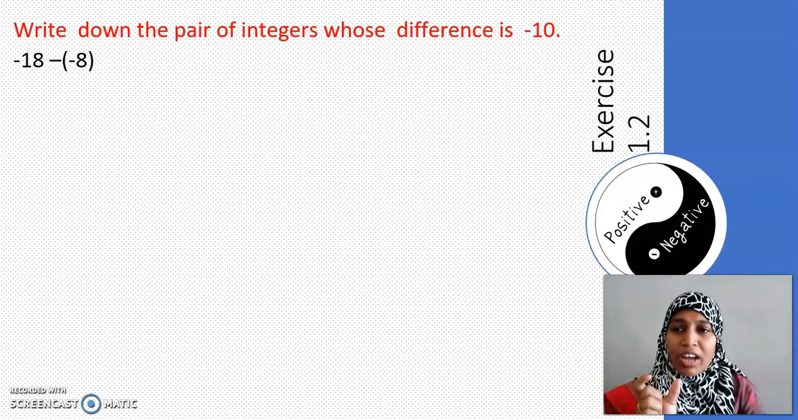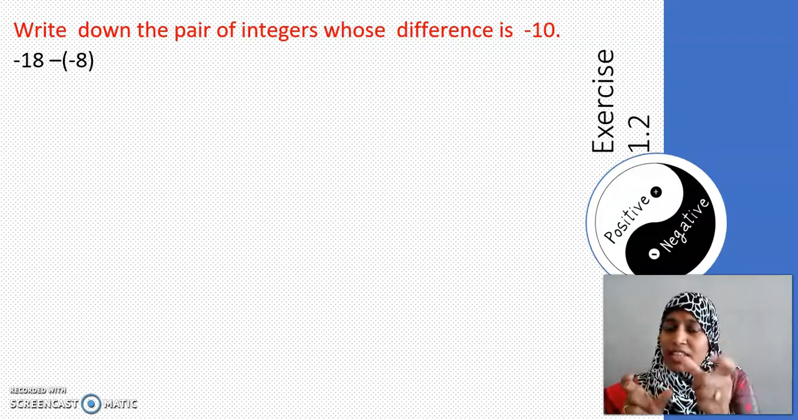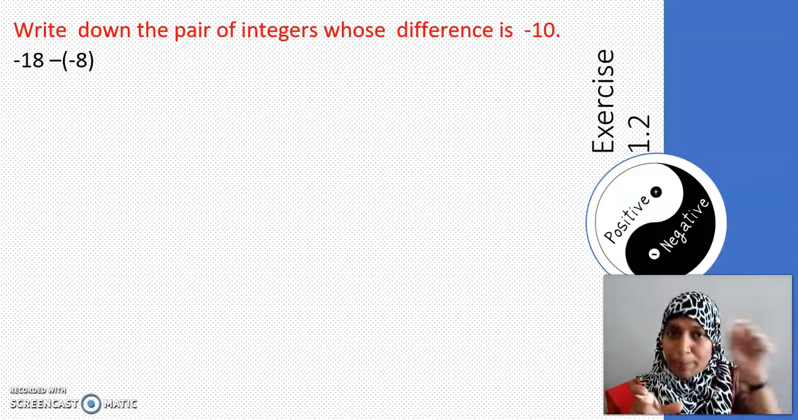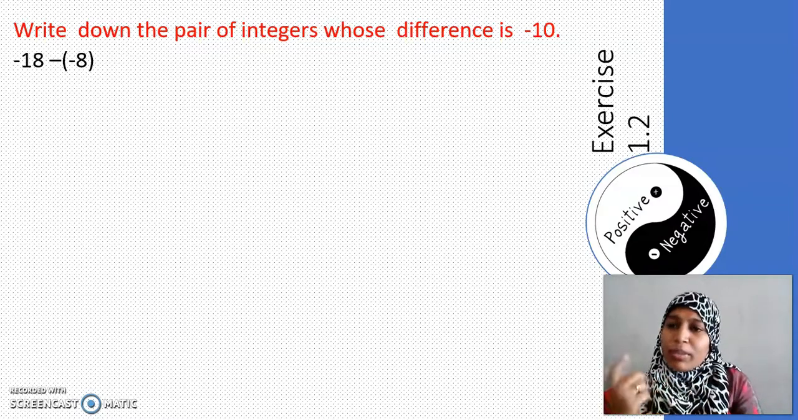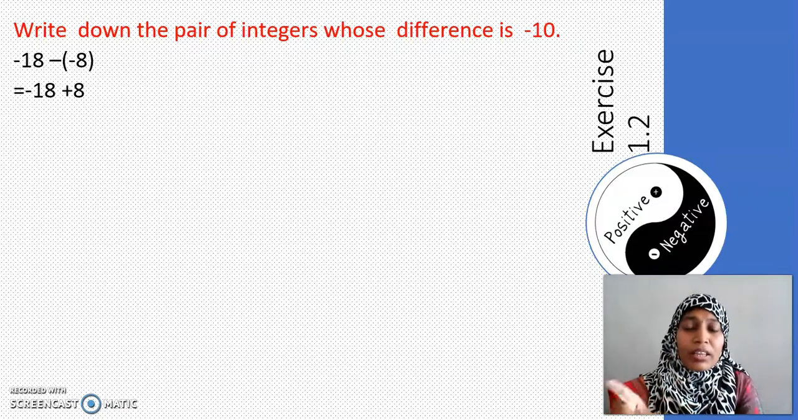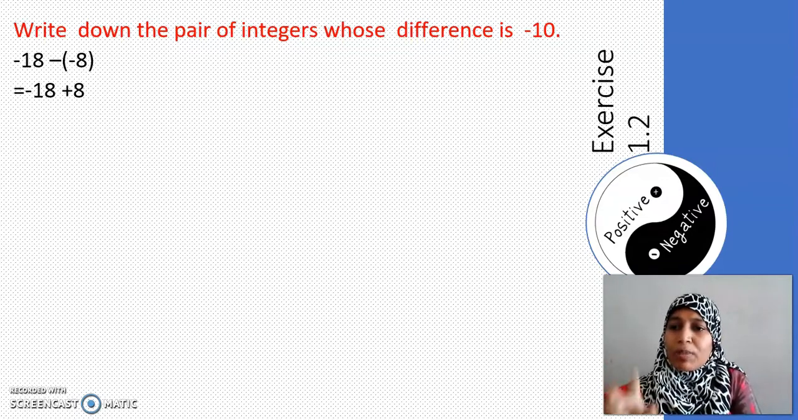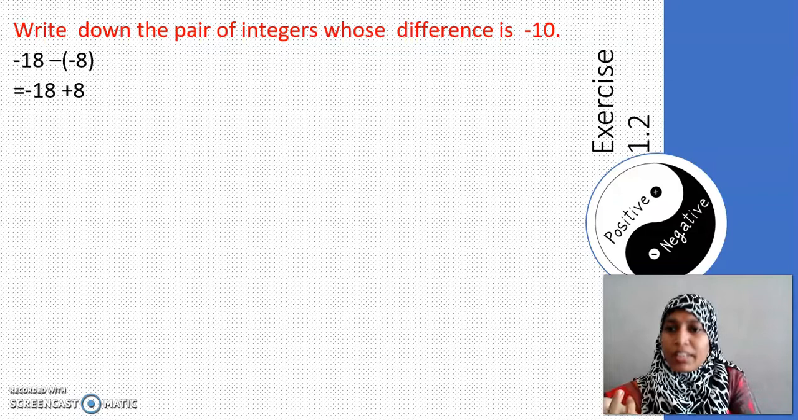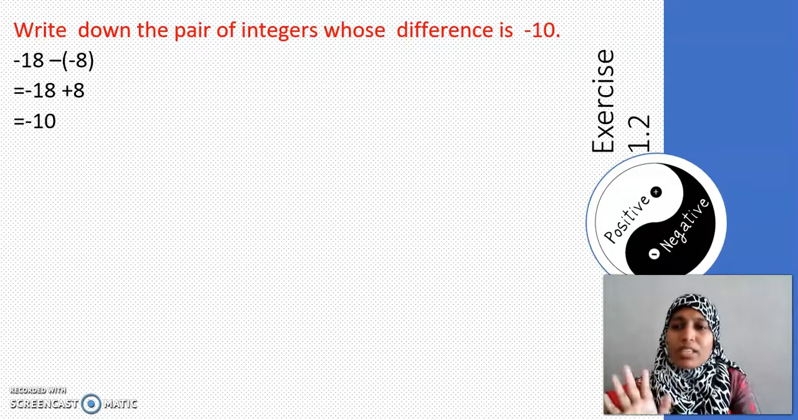What symbol have I written between these two integers? Minus. Very good. Because they have asked for difference. If they have asked for whose sum is, there you have to place plus sign. You may get questions in these two options. Now what will be the next step? Minus 18 will be written as such. Minus of minus will become plus. Now what is the mantra I should say now? Different sign, subtract. So if I subtract 18 and 8, I will get 10. What sign should I give? Bigger number sign. So I have minus 10.